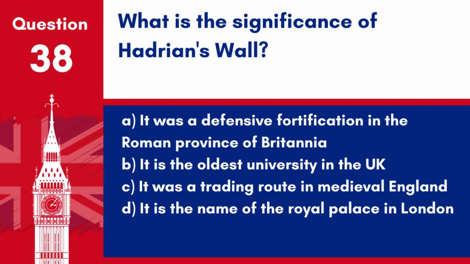Question 38. What is the significance of Hadrian's Wall? A. It was a defensive fortification in the Roman province of Britannia. B. It is the oldest university in the UK. C. It was a trading route in medieval England. D. It is the name of the royal palace in London. Answer: A. It was a defensive fortification in the Roman province of Britannia. Hadrian's Wall was built to guard the wild northern frontier of the Roman Empire.